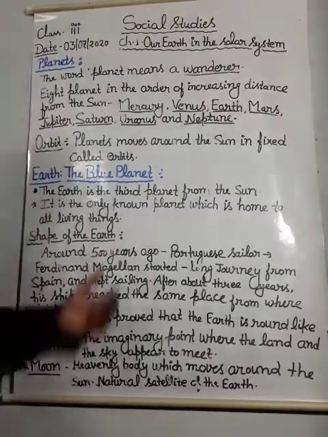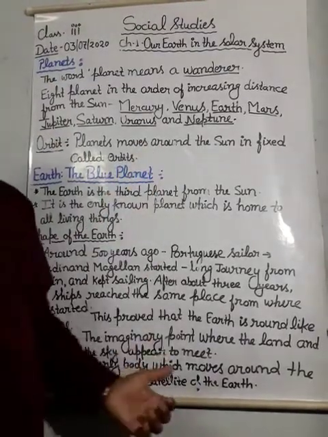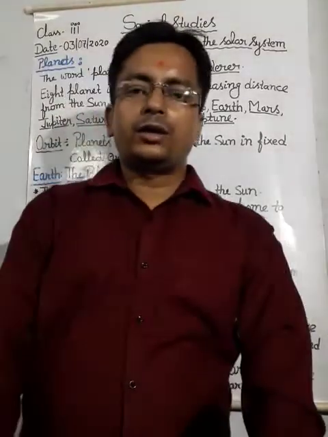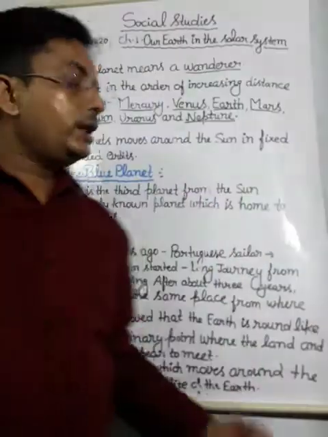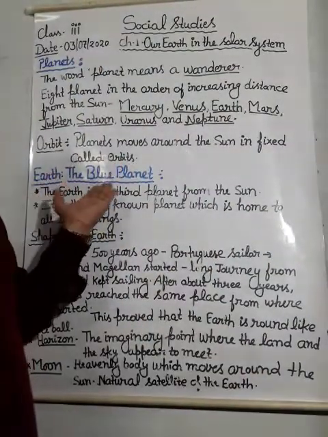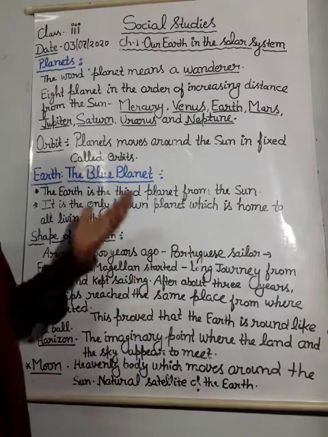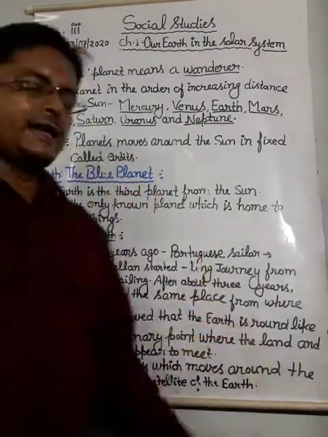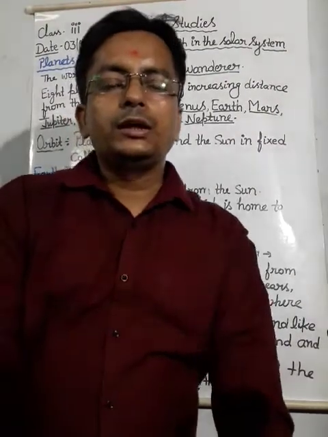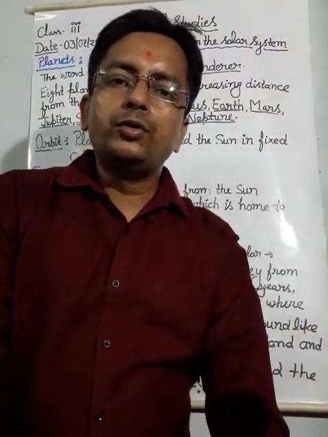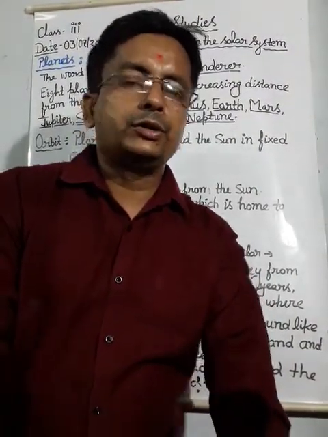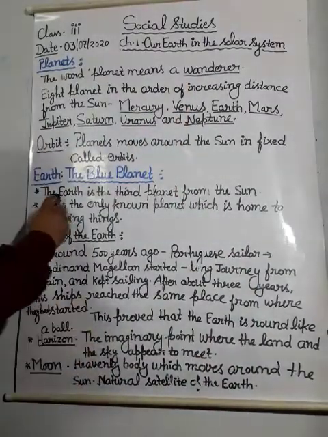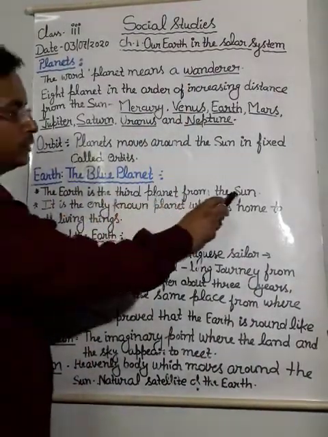And after that, a very important thing regarding our earth. Here is the question. Why is the earth called the blue planet? So the earth is the third planet from the sun.